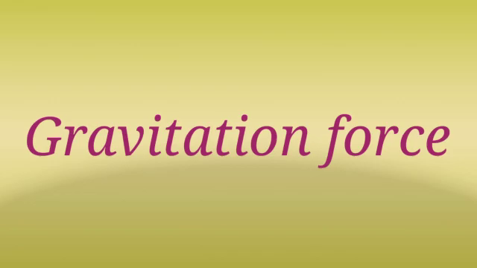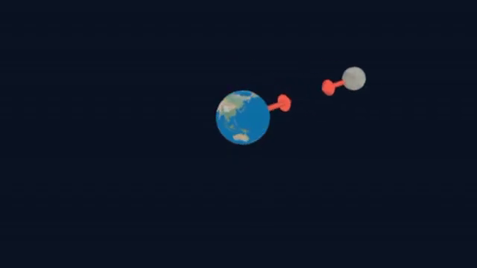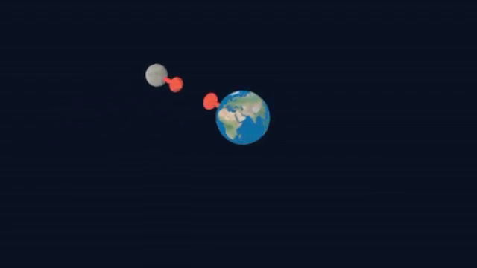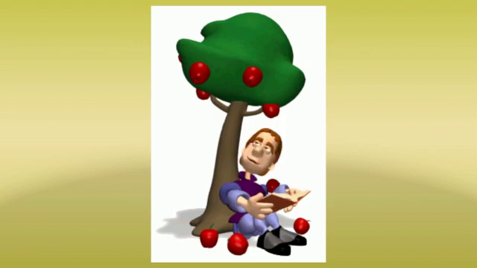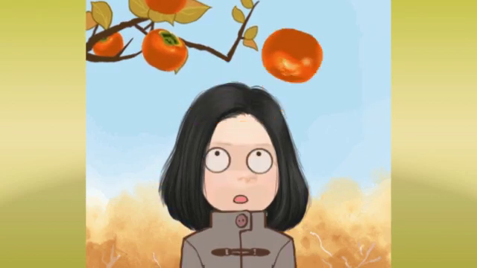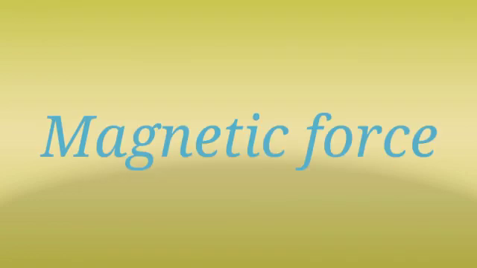Gravitational force. Why do fruits fall down from the tree? When we jump, why do we come down? Why don't we fly? This is because the earth pulls all the objects towards itself. The force applied by the earth to pull objects towards itself is called gravitational force.